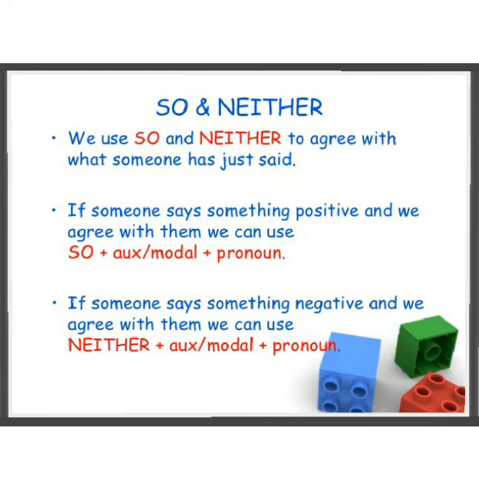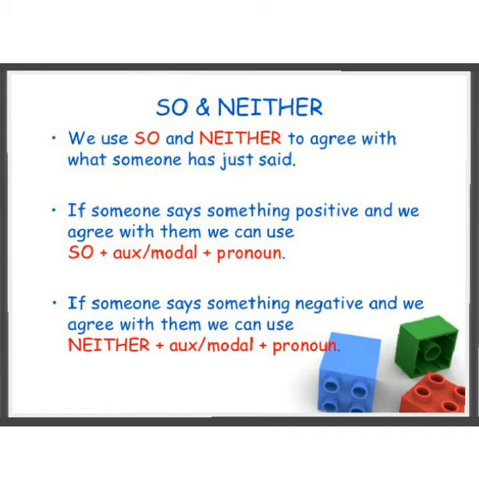Now see the uses of these verbs with so and neither. We use so and neither to agree with what someone has just said. If someone says something positive and we agree with them, we can use so plus auxiliaries or modal verbs plus pronoun.